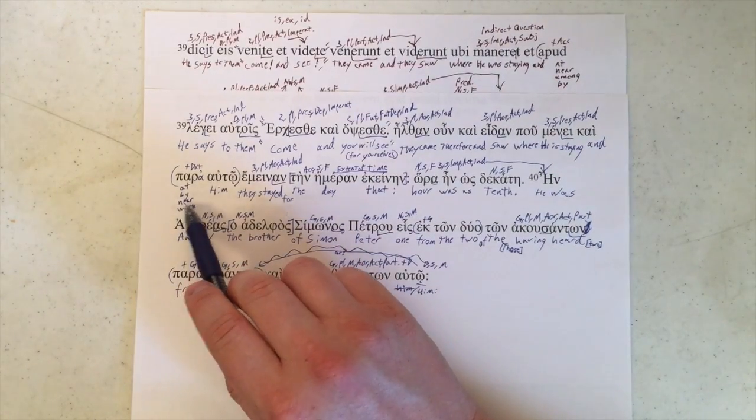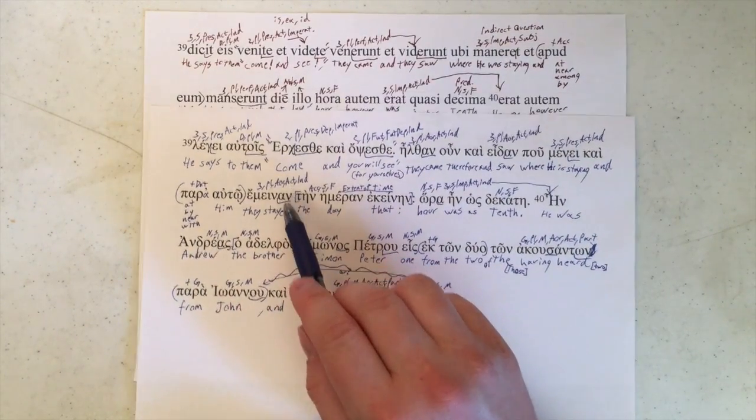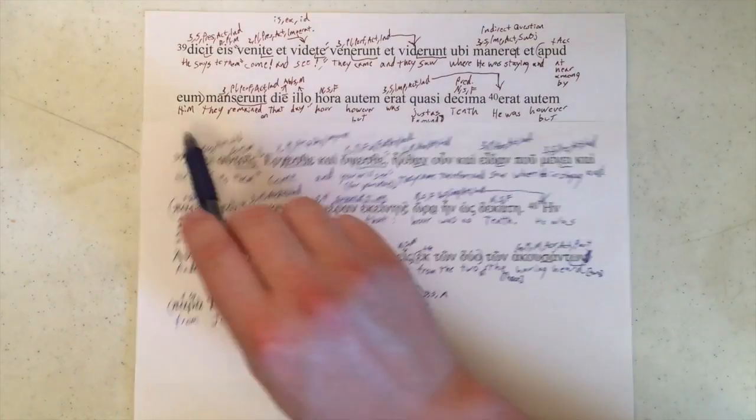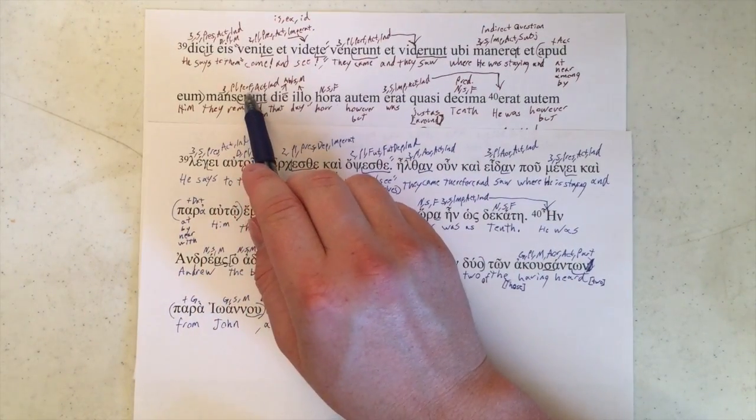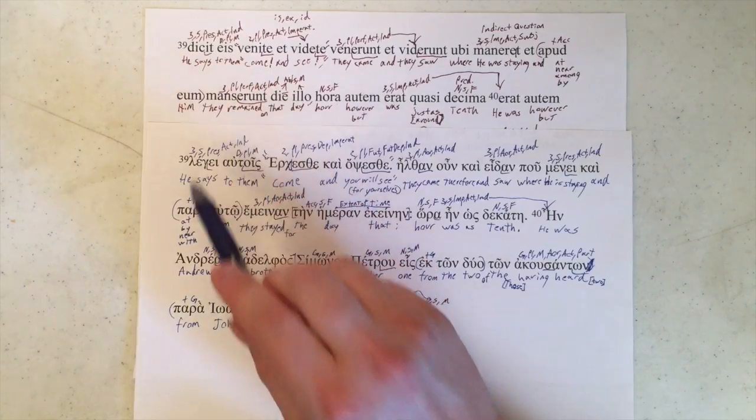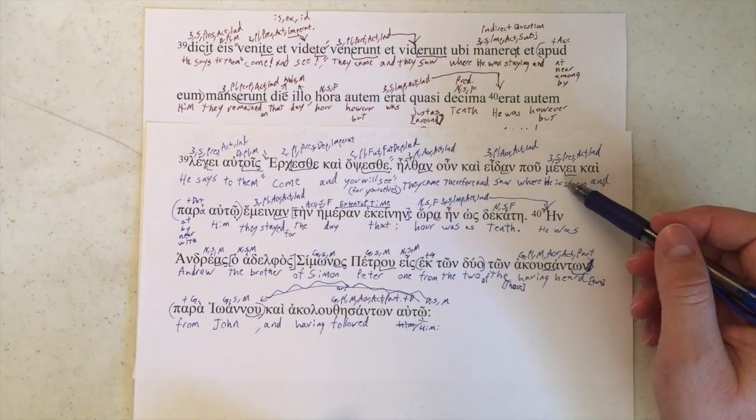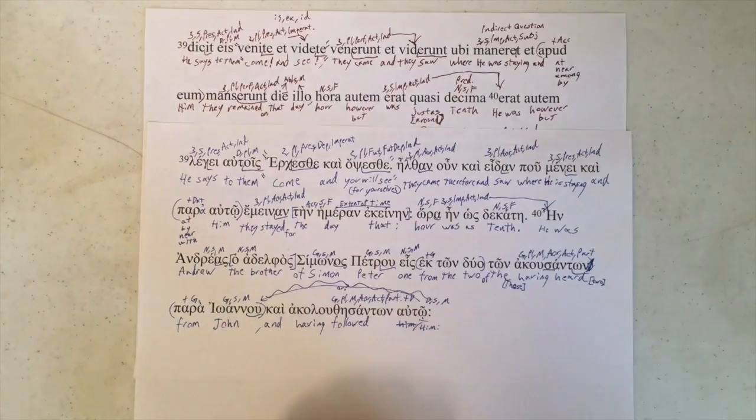"And near him they stayed." This is aorist tense. And "near him they remained," perfect tense. So maneo and meno here, they are, I think, actually probably the same word, just shared between the two languages. So that's good.